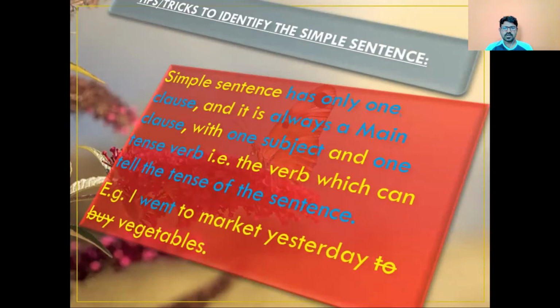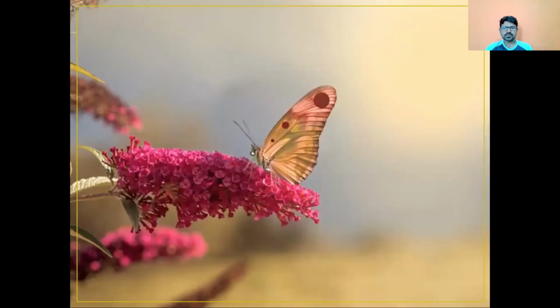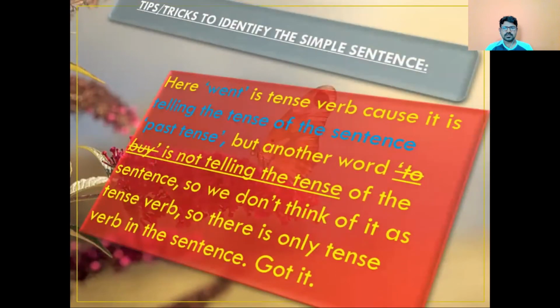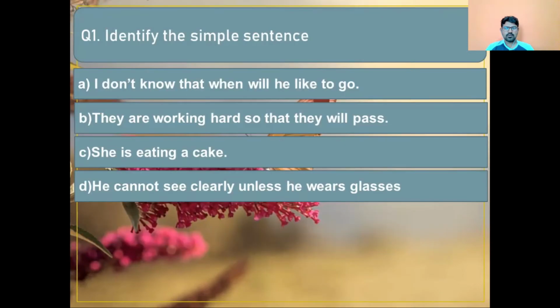For example, I went to market yesterday to buy vegetables. Here, went is the tense verb because it is telling the tense of the sentence, that is past tense. But another word, to buy, is not telling the tense of the sentence, so we don't think of it as a tense verb. So there is only one tense verb in the sentence. Got it? Now let's see the MCQ questions.